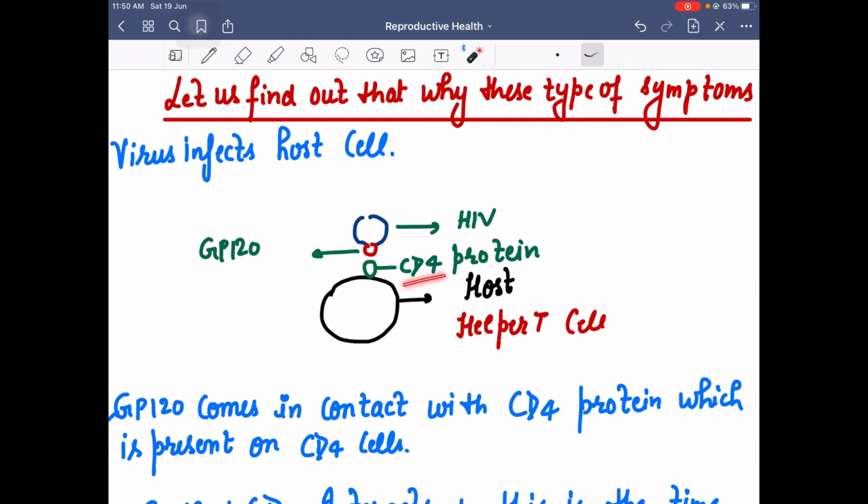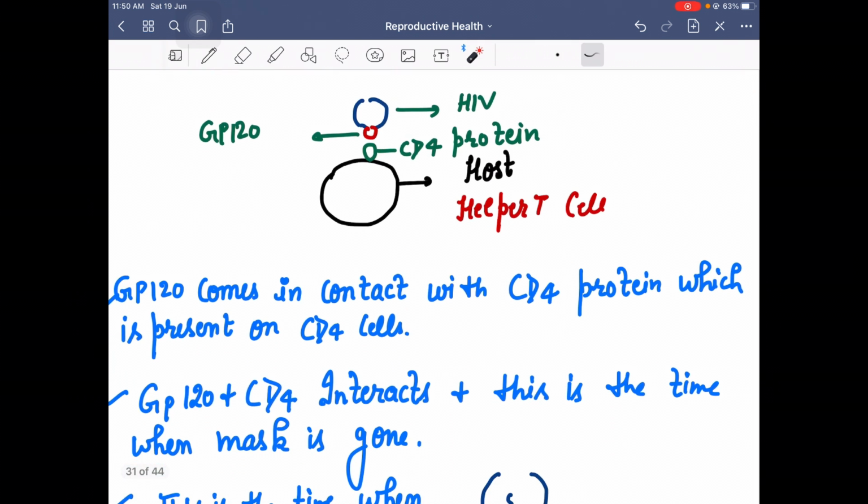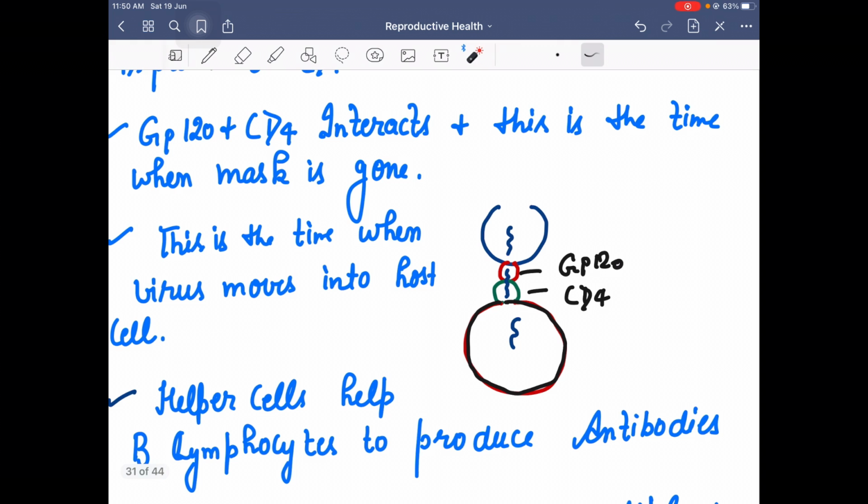So when these CD4 proteins interact with GP120, that is the time when the HIV virus RNA enters into the host cell.